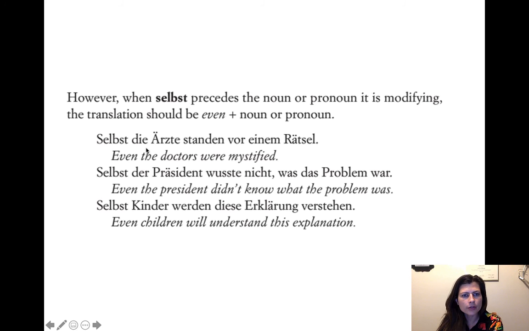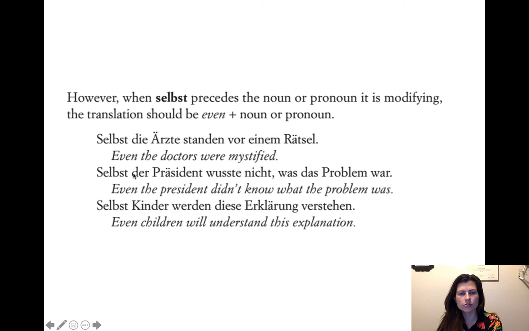So selbst die Ärzte, these constructions are pretty easy to recognize. When you have selbst plus a noun or a pronoun sometimes, then that's going to be even, and then whatever noun or pronoun. Selbst die Ärzte, even the doctors. And then, selbst der Präsident wusste nicht, was das Problem war. Even the president didn't know what the problem was. So selbst is then even the president, selbst der Präsident.